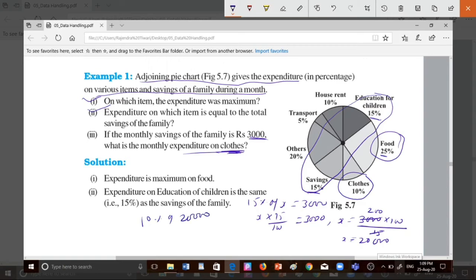Okay, so 20,000 into 10 by 100. So cancel it. This is 2,000 rupees. So the answer is, if the monthly saving of the family is rupees 3,000, then what is the monthly expenditure on the cloth? So expenditure on the cloth is rupees 2,000. So this type of question we can easily solve. Got it? Now next, example number second.